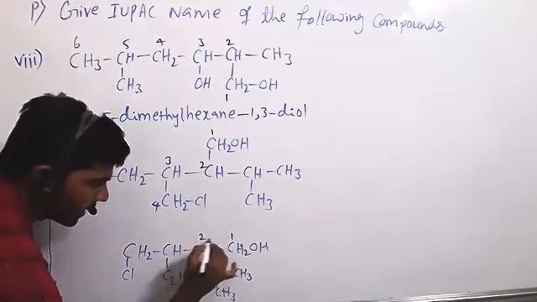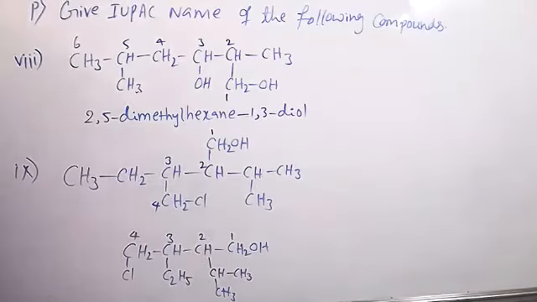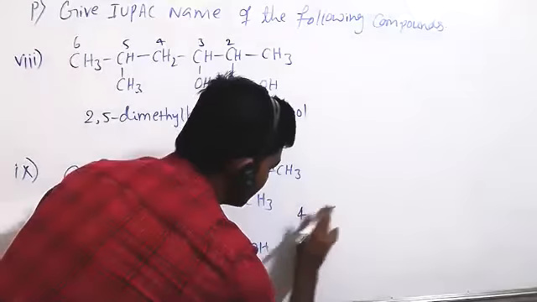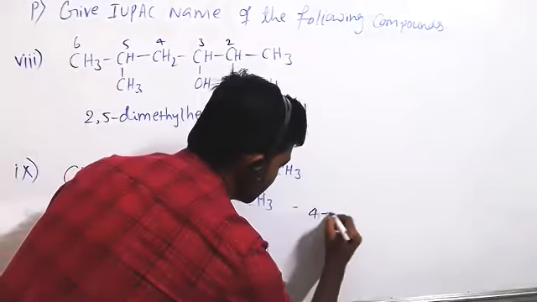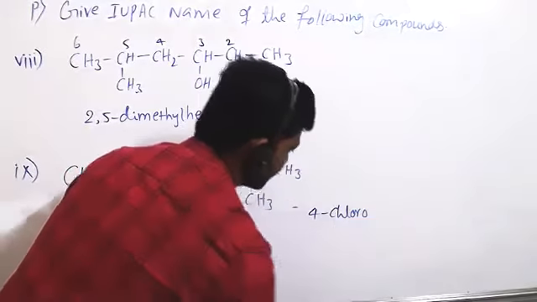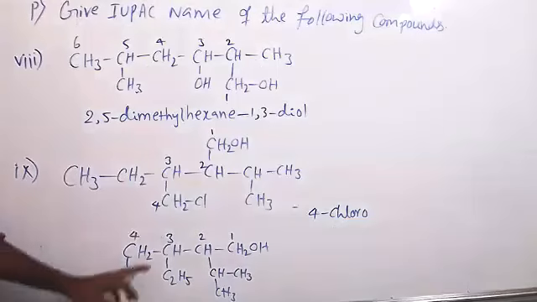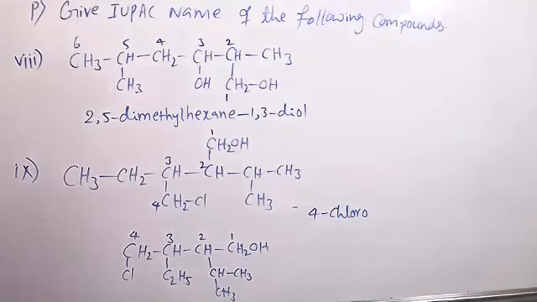First carbon, second, third, fourth. At the fourth position chlorine is there, 4-chloro. At the third position an ethyl group, 3-ethyl.